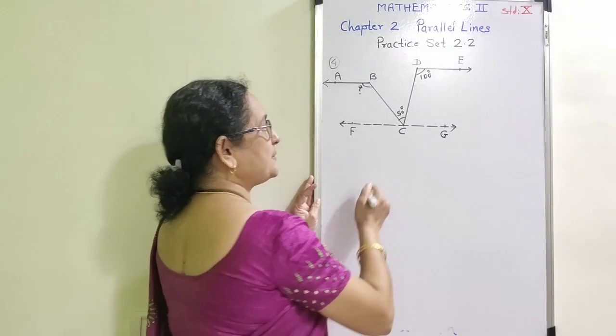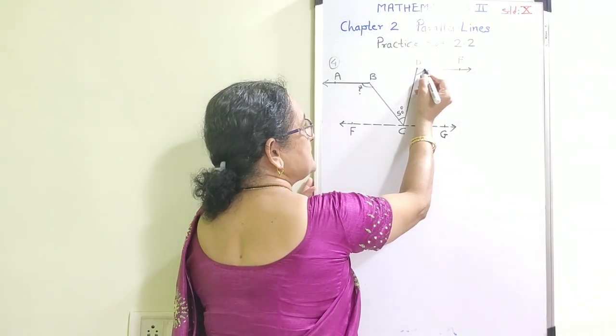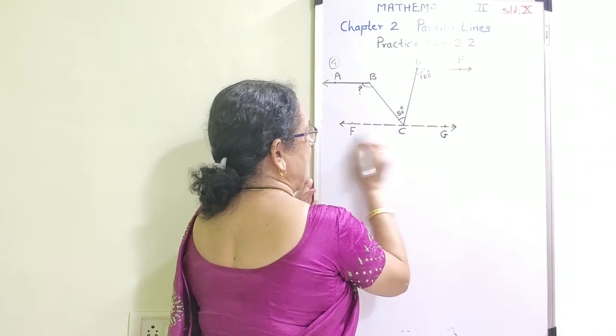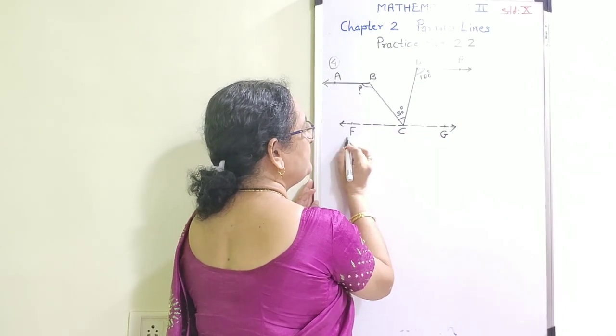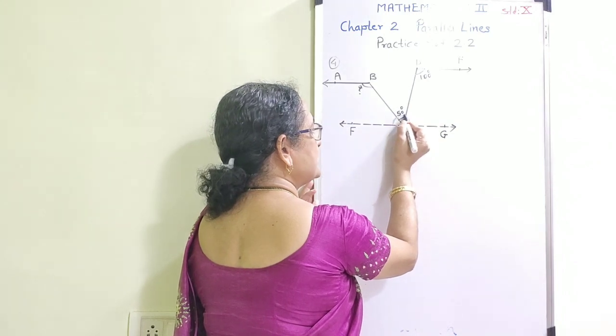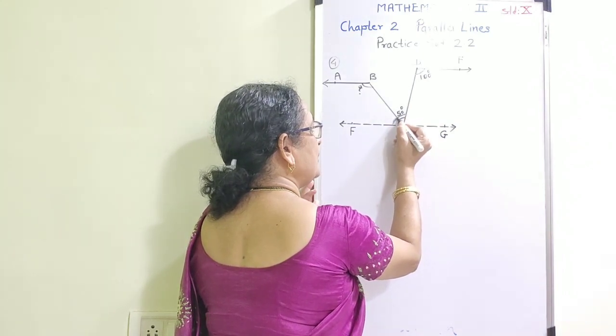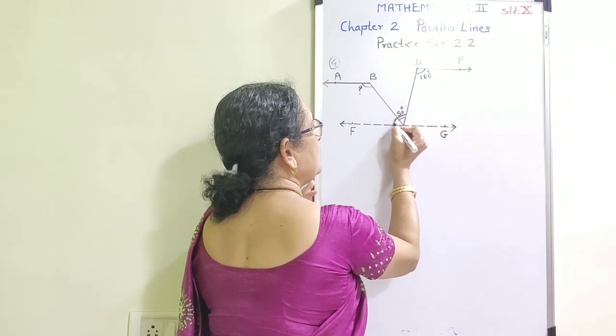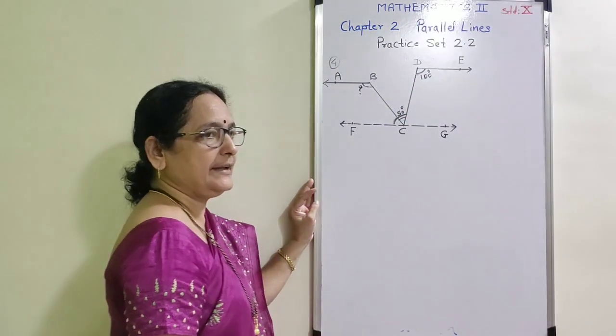Now use first property, that since D is parallel to this FG or GF, this is a pair of alternate angles. This entire angle should be of 100 degree. Since the lines are parallel, these two are alternate angles.